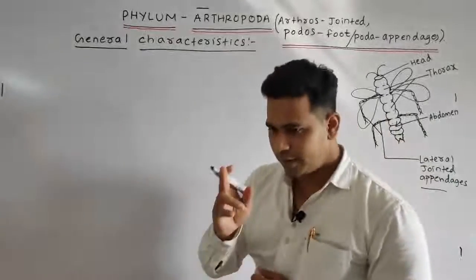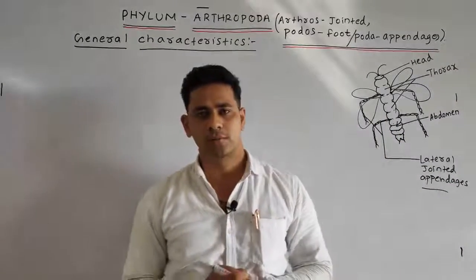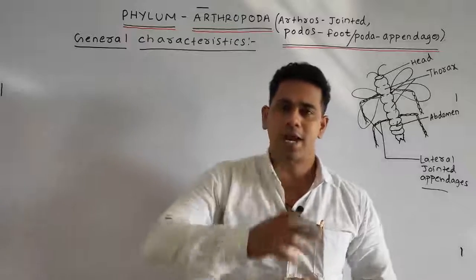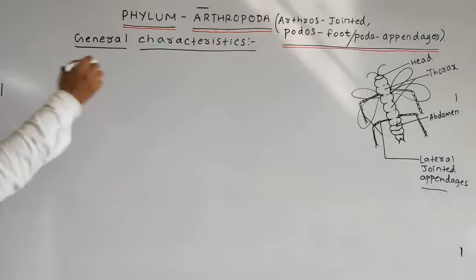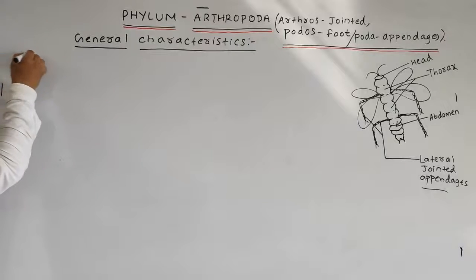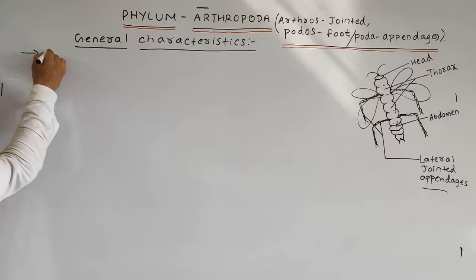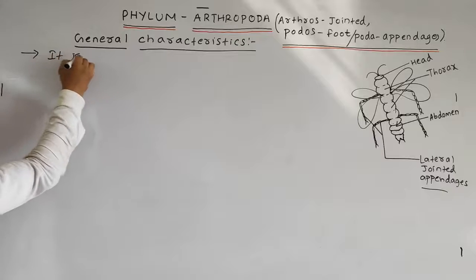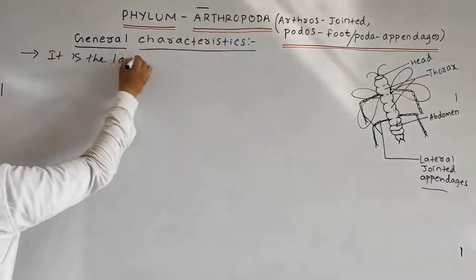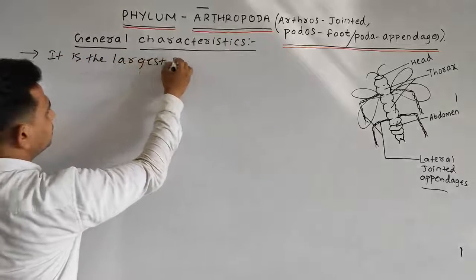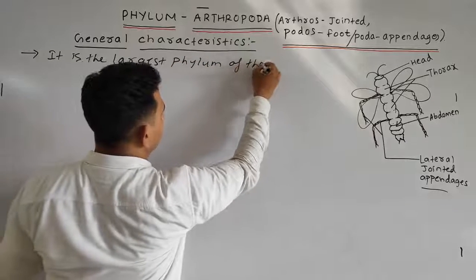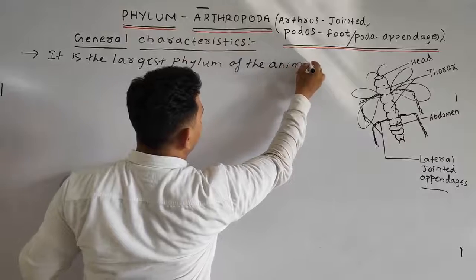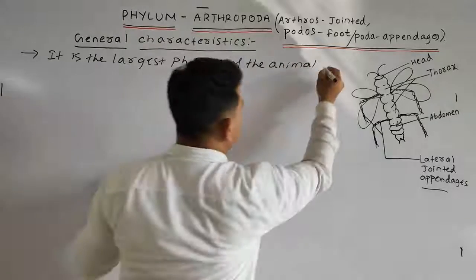Okay students, the phylum Arthropoda is a very important phylum because it is the largest phylum of the animal kingdom. So our first point we will write: it is the largest phylum of the animal kingdom.